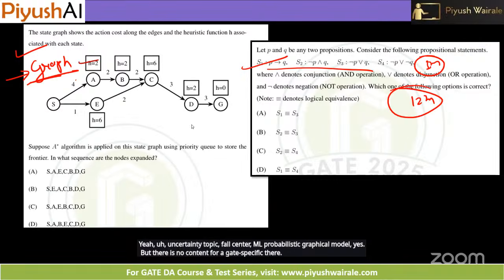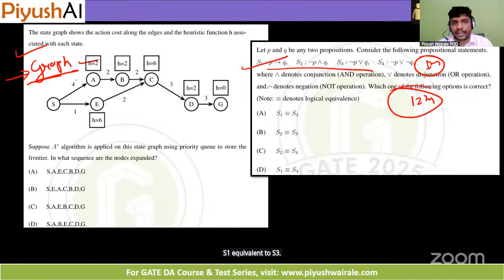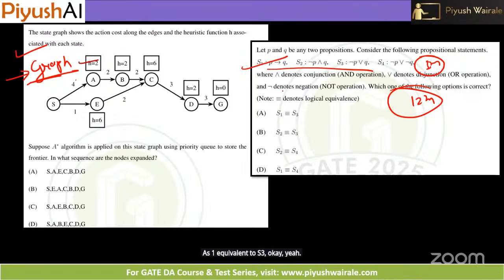S1 equivalent to S3, option A. S1 equivalent to S3. Yes, we can say that. Yeah, I guess S1 is equivalent to S3. Okay, yeah. S2, S3 is the option. A is the option here, yes.